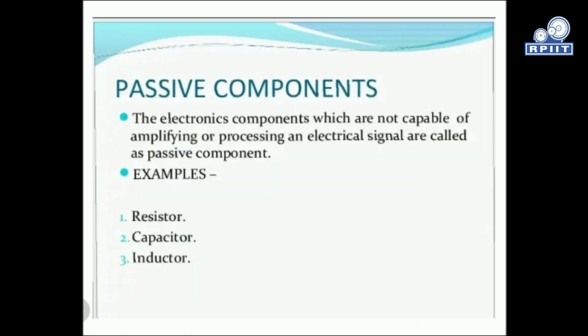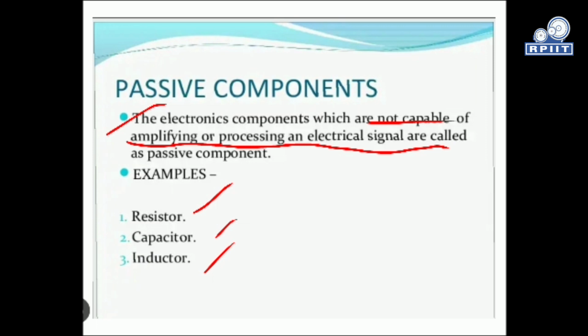The passive component, we can simply say, is a component which requires an outsourced power supply for its operation. In electronic terms, the electronic components which are not capable of amplifying or processing an electrical signal are called passive elements. They can't amplify or process electrical signals themselves; they require some additional source for it. For example, these passive elements can be resistor, capacitor, or inductor. These are the most important electronic components used in any kind of electrical device or its operations.